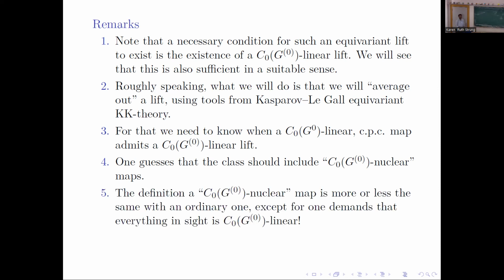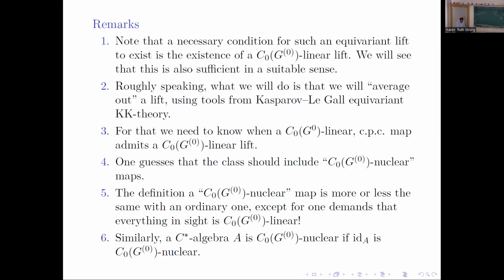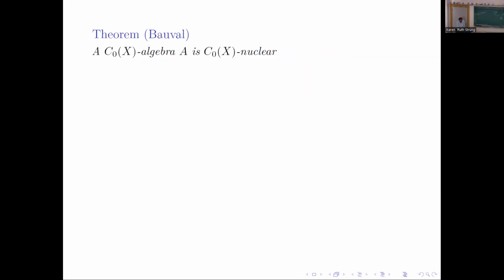The definition of a C0(G0)-nuclear map is the same, except that for the building blocks you have M_n and C, you tensor them with C0(G0), and demand that all those maps are C0(G0)-linear. Similarly, a C*-algebra is C0(G0)-nuclear if the identity map is C0(G0)-nuclear. A striking theorem by Bönicke says, with X being my G0 here, that a C0X algebra is C0X nuclear if each of the fibers is nuclear and the whole thing is continuous. That means the function x going to the norm of a_x is continuous for all a.